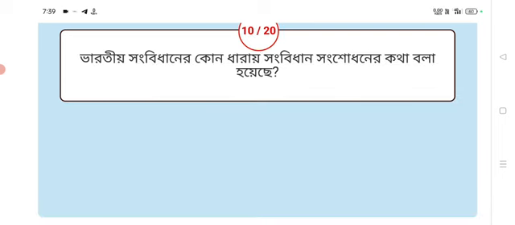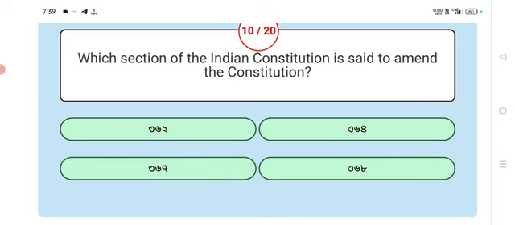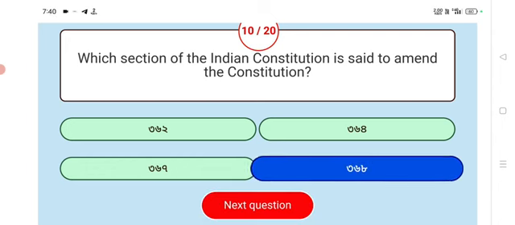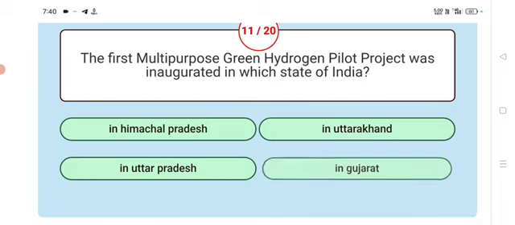Next. Which section of the Indian Constitution is said to amend the Constitution? Answer 368. Next. The first multipurpose green hydrogen pilot project was inaugurated in which state of India?